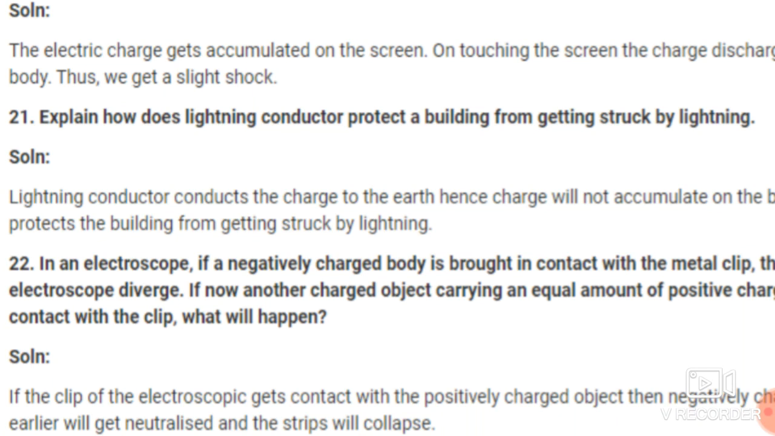Okay, what is the function of a lightning conductor? A lightning conductor conducts the charges directly to the earth, and hence the charge will not accumulate on the building, and that's why buildings are protected from getting struck by lightning.